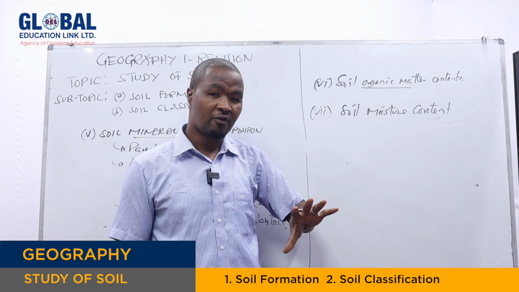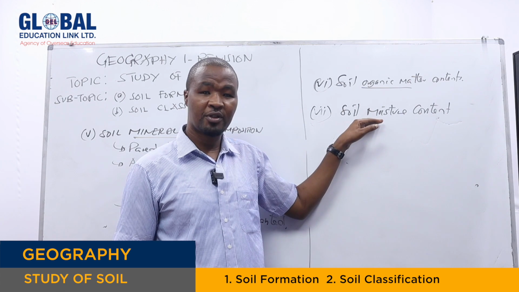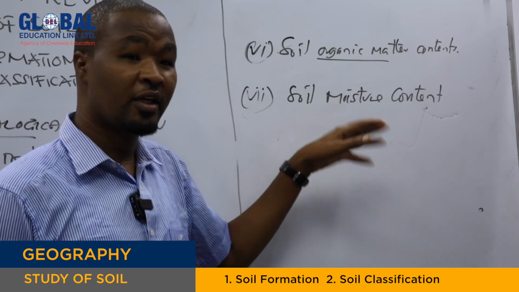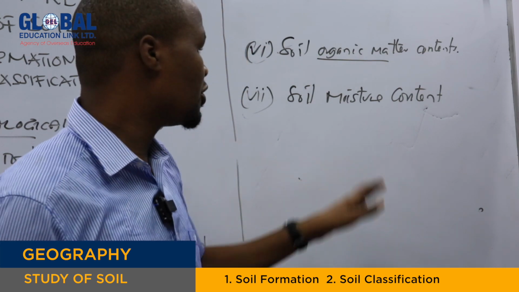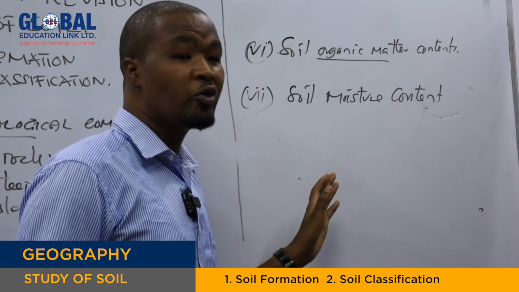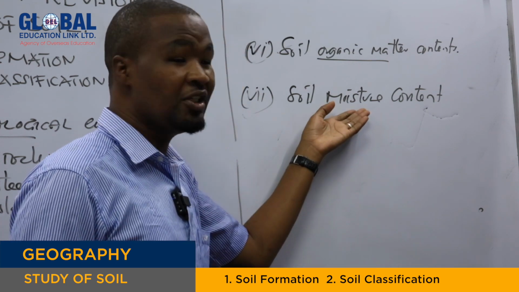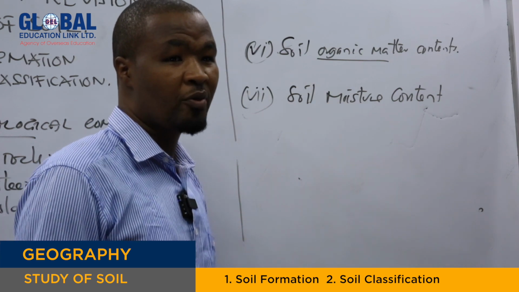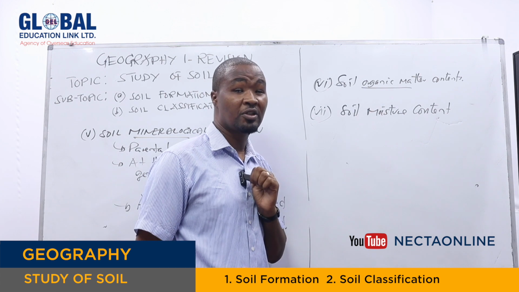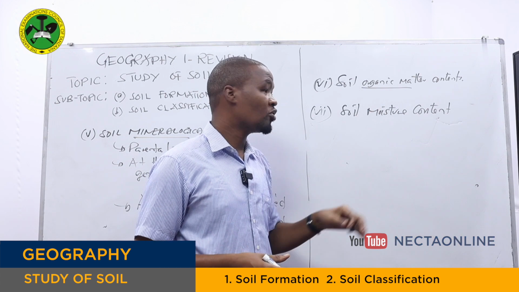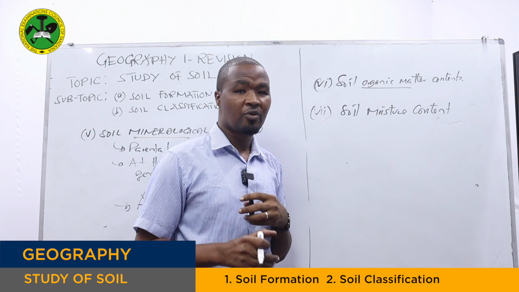For instance, the soil which is found in areas of the tropics during the wet season, crops can grow even if there is no rainfall. But in soil found in areas which are pure dry, for instance in desert areas, it's not easy to make crop production or crop productivity. That's why soil moisture content is very important in crop production. So this is another criterion which can be used to determine soil productivity.